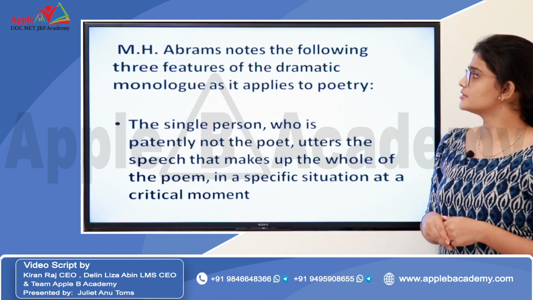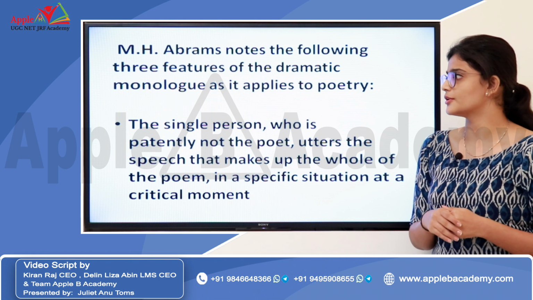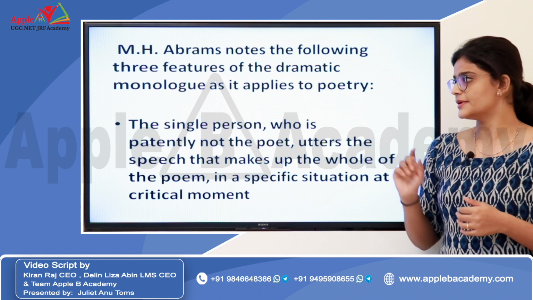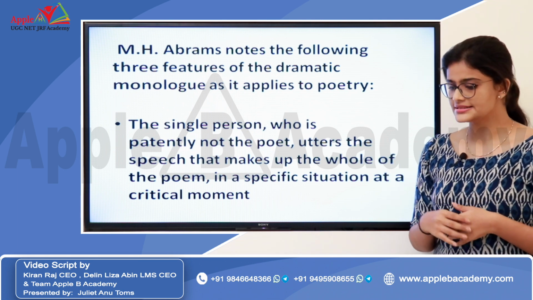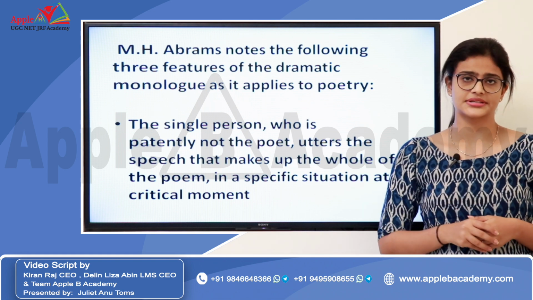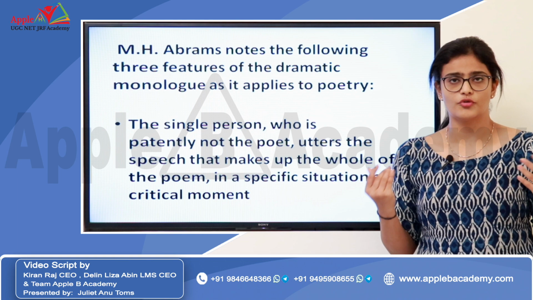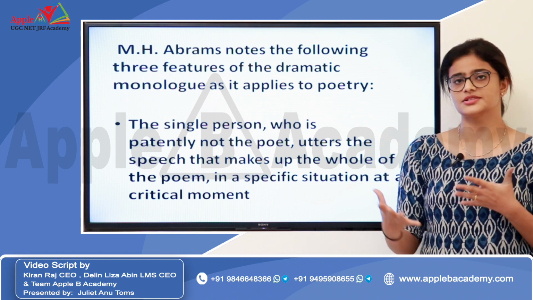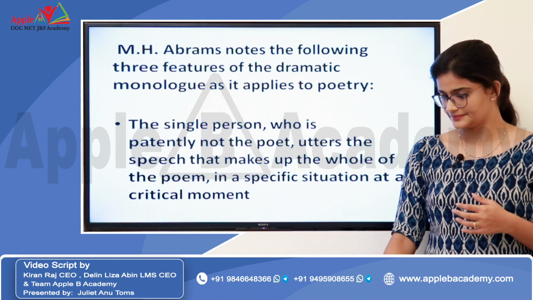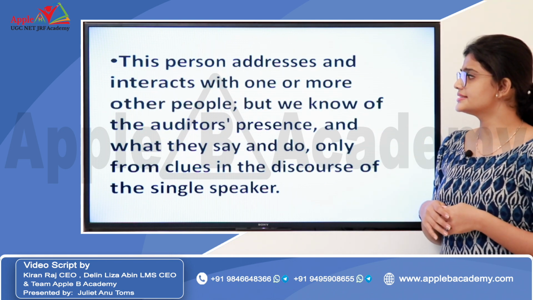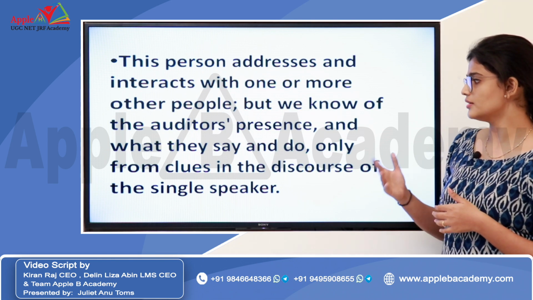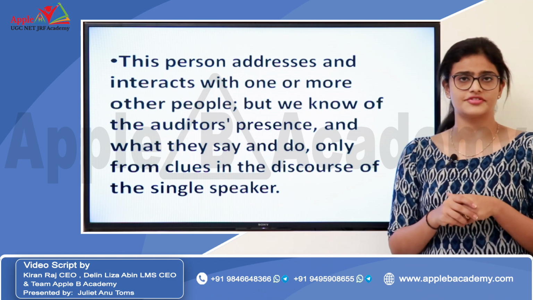Then M.H. Abrams notes the following three features of dramatic monologues as it applies to poetry. So these are the three. The first one is the single person who is patently not the poet utters the speech that makes up the whole of the poem in a specific situation at a critical moment. So the entire poem would be spoken by a particular character, and this character probably wouldn't be the poet. This person addresses and interacts with one or more other people, but we know of the auditor's presence and what they say and do only from clues in the discourse of the single speaker.